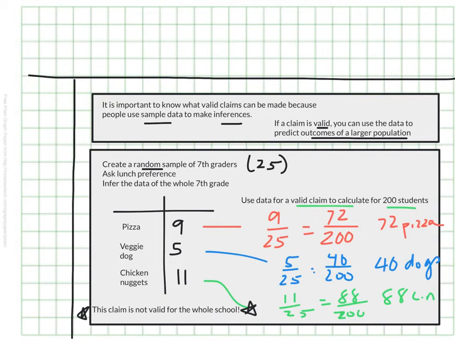It is important to note, however, that this claim is valid just for my 7th grade because that's the only information I gathered. This would not be valid for the whole school. There's no reason to believe that the 7th graders represent the voices of 6th or 8th grade. We cannot use this data to infer for the rest of the school. And that's the essential question of this video, right, is what claims can be considered valid after collecting data. And so you have to think that your population must be reflected in your sample group for it to be valid.